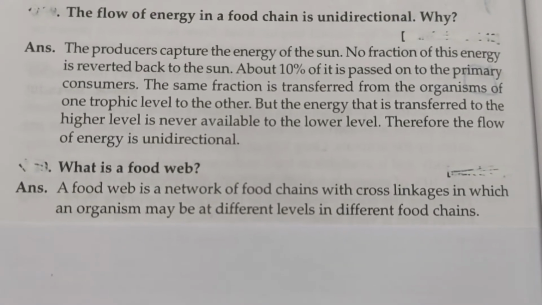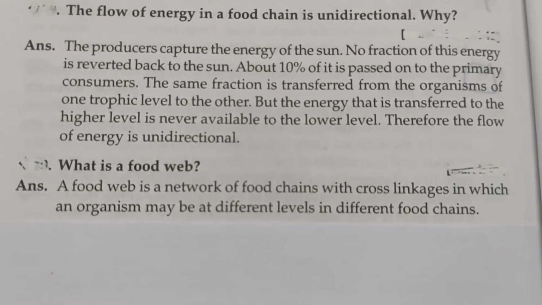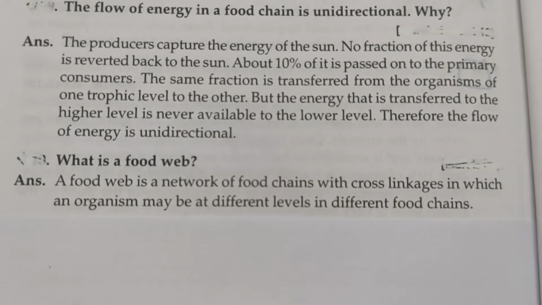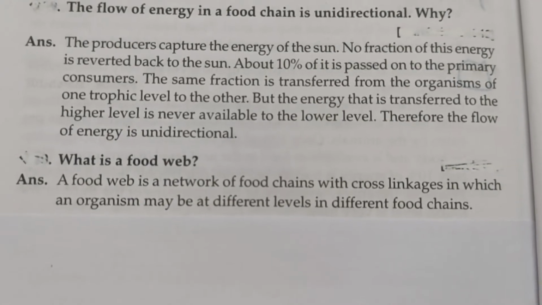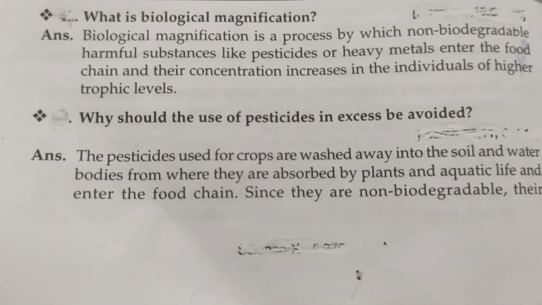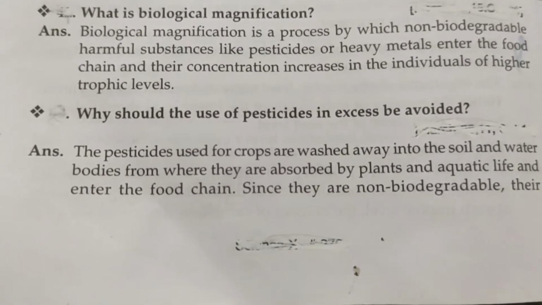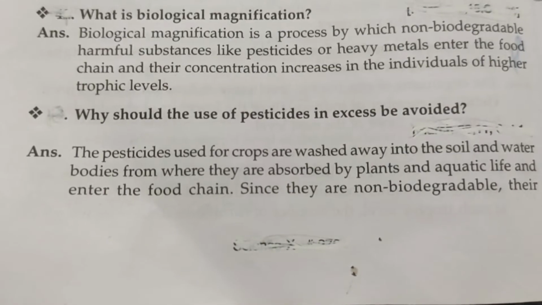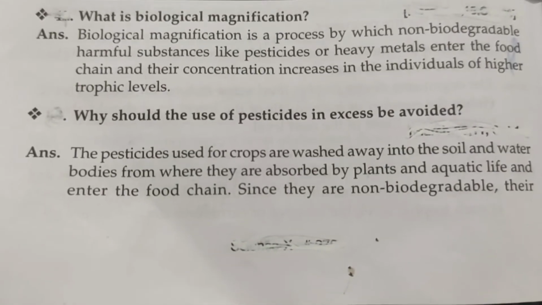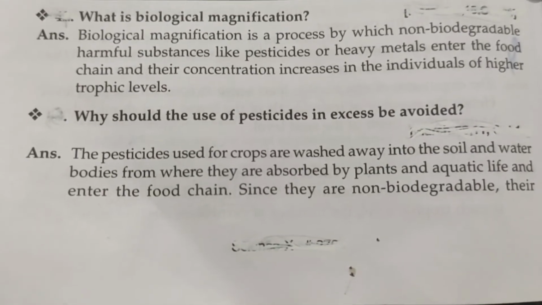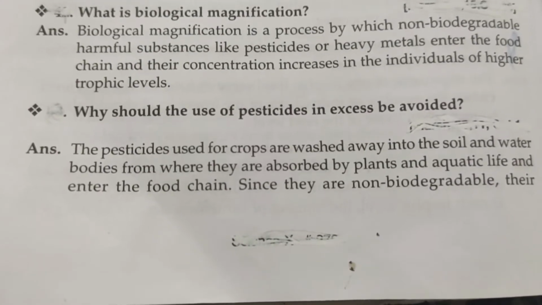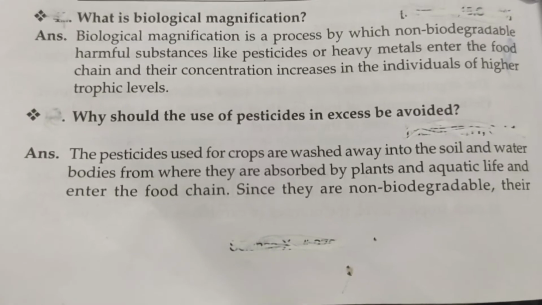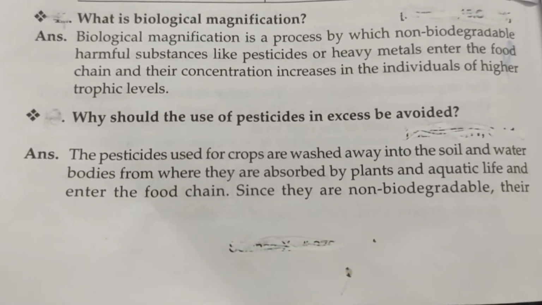What is a food web? A food web is a network of food chains with cross linkages in which an organism may be at different levels in different food chains. Next question is, what is biological magnification? Biological magnification is a process by which non-biodegradable harmful substances like pesticides or heavy metals enter the food chain and their concentration increases in the individuals of the higher trophic levels.